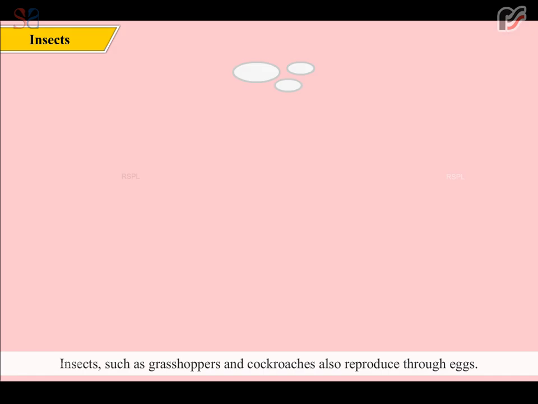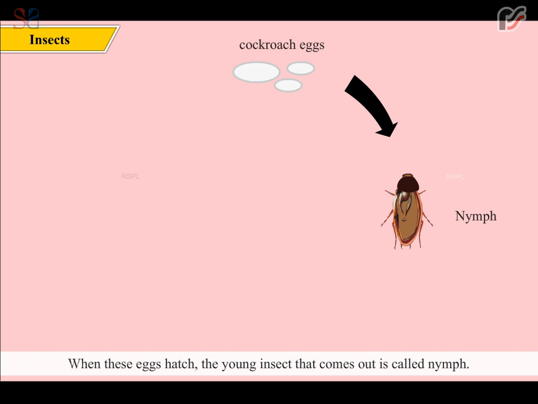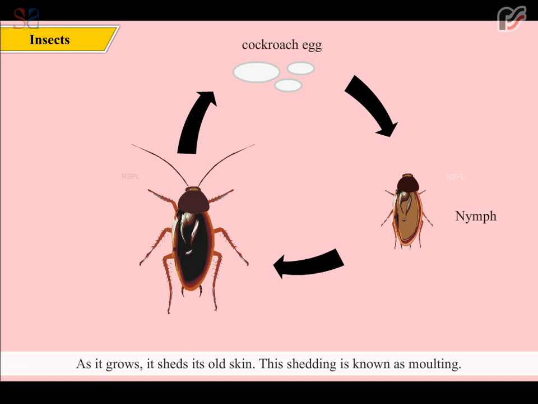Insects such as grasshoppers and cockroaches also reproduce through eggs. When these eggs hatch, the young insect that comes out is called a nymph. As it grows, it sheds its old skin. This shedding is known as molting. After molting several times, a nymph becomes an adult and resembles the parents. A cockroach has 3 different stages in its life cycle. Have a look at the life cycle of a cockroach.